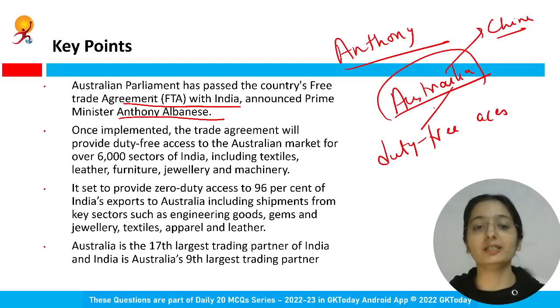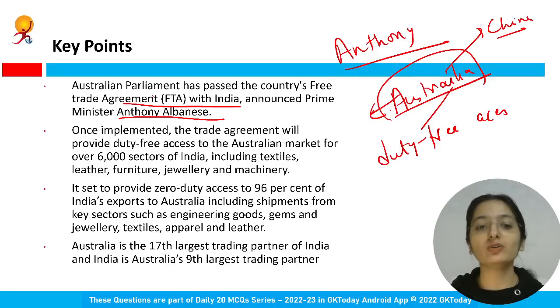It is said to provide zero duty access to 96% of India's exports to Australia. It covers engineering goods, services, textiles, jewelry, leather, and the same goes for Australia. Australia will also be able to expand its market, while Australian products in India will be provided duty free access, right?